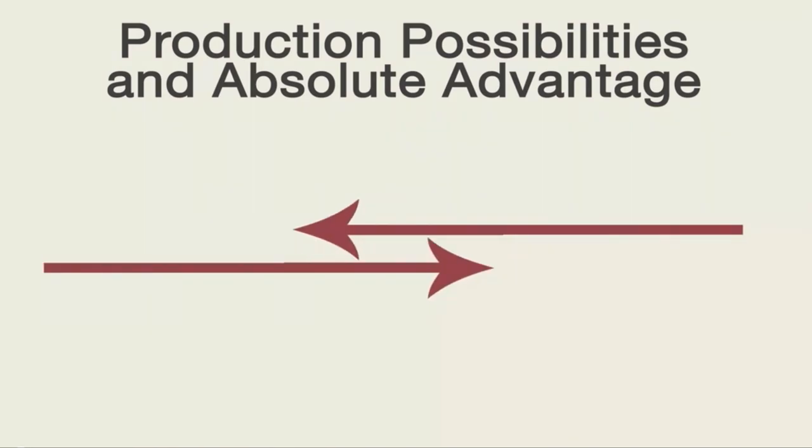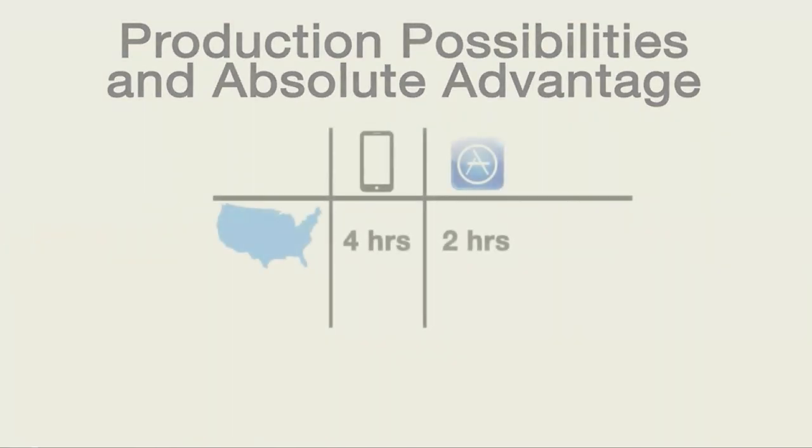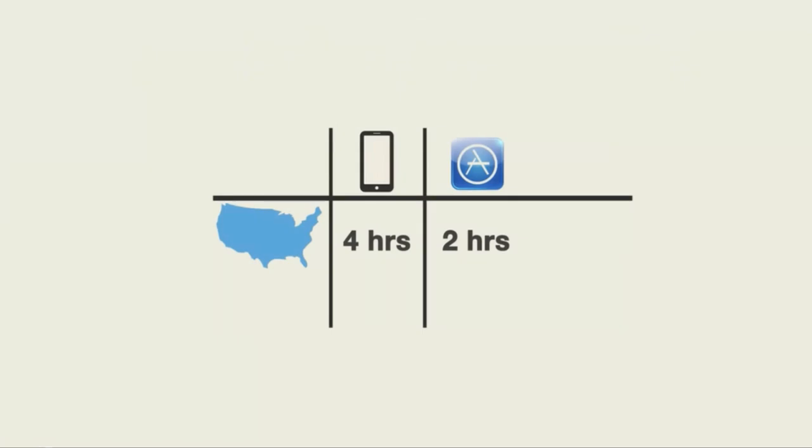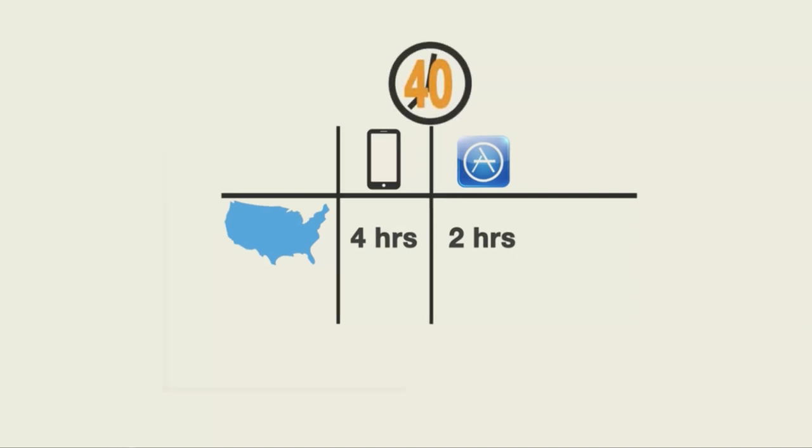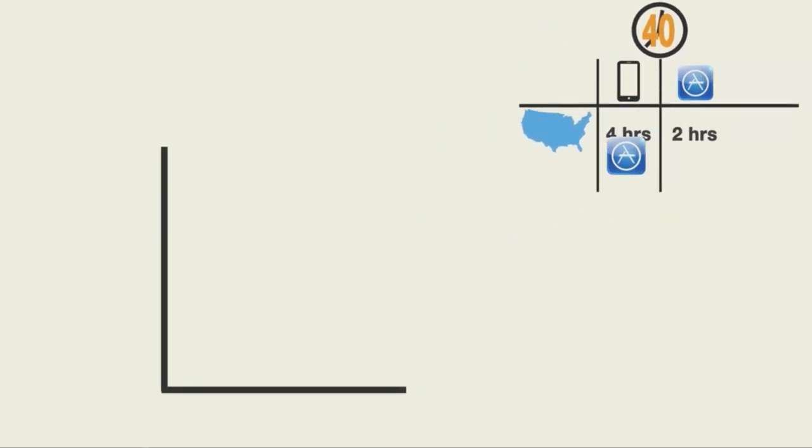The best way to understand the concept of trade is by using a simple hypothetical example. Suppose the following table describes the production possibilities for the United States for two goods, smartphones and smartphone apps. If we assume the U.S. has only 40 hours available to produce both goods, we could show the information from the table in a diagram by placing one good on the horizontal axis and the other good on the vertical axis.